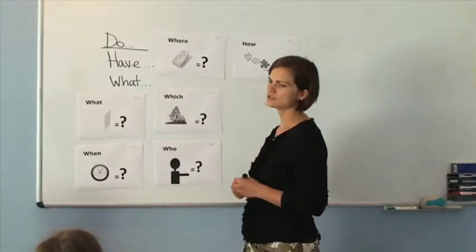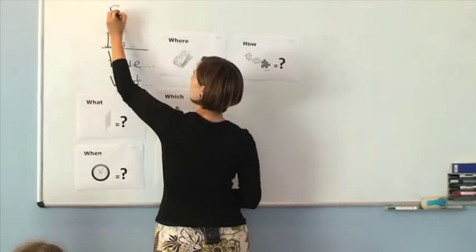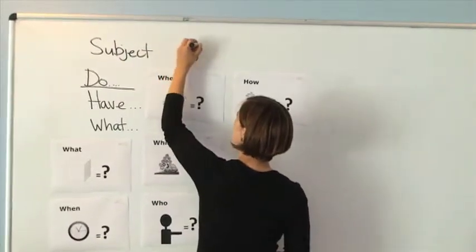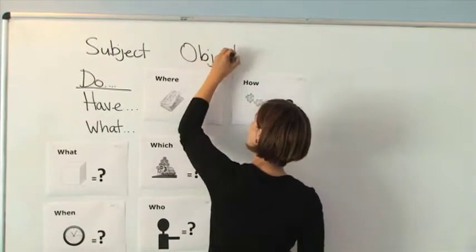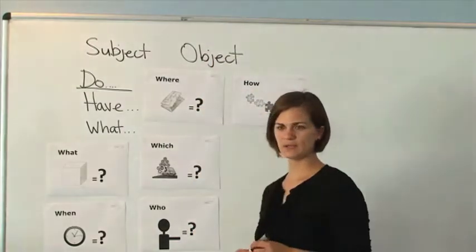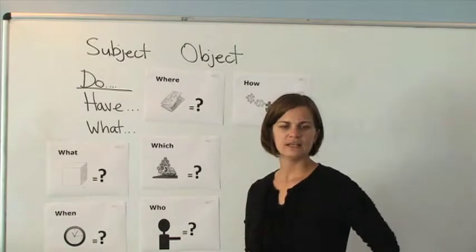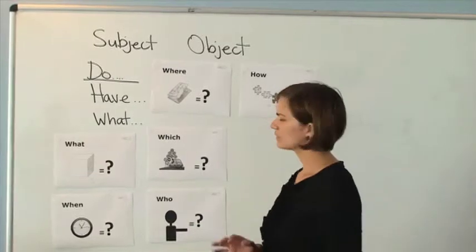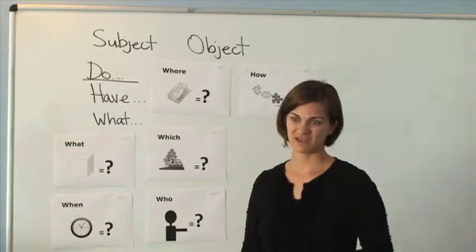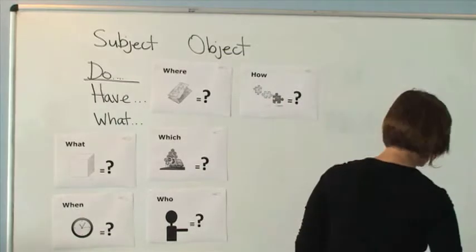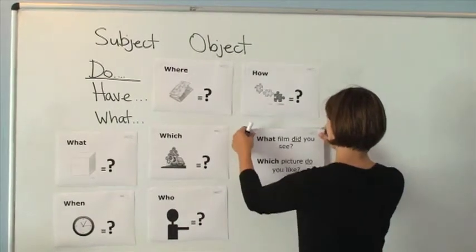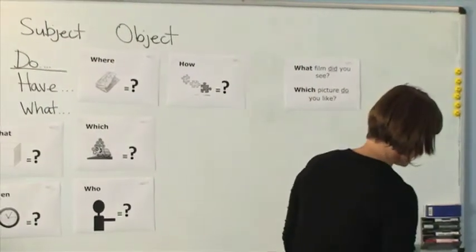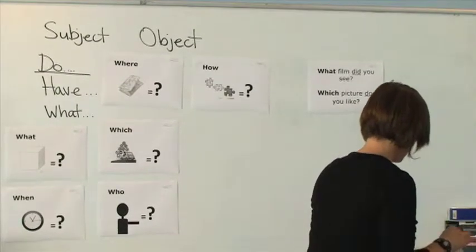And in a sentence, do you remember, we've looked at this before. Do you remember that every sentence has a subject? Yes, subject. And an object. Do you remember that? Every sentence has a subject, right? A subject is who or what the sentence is about, right? So we're going to look at how we're going to make question sentences. Let's take a look at some of these.